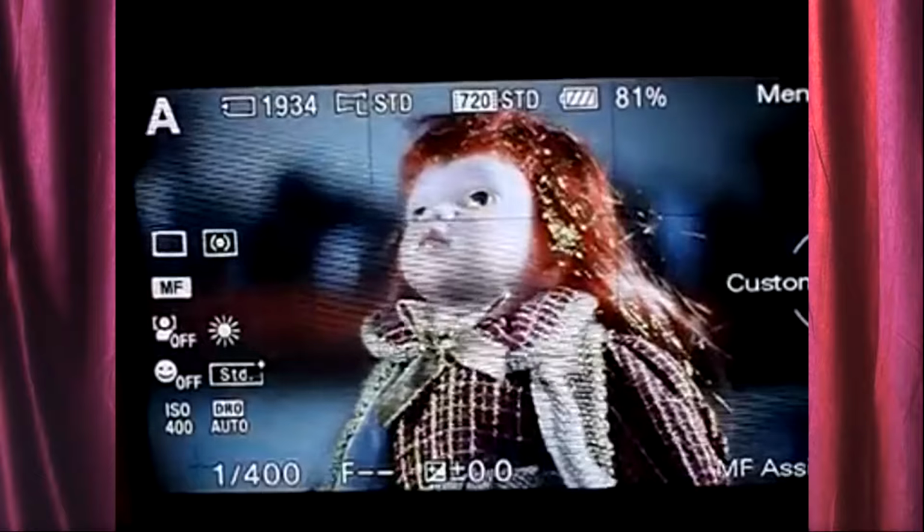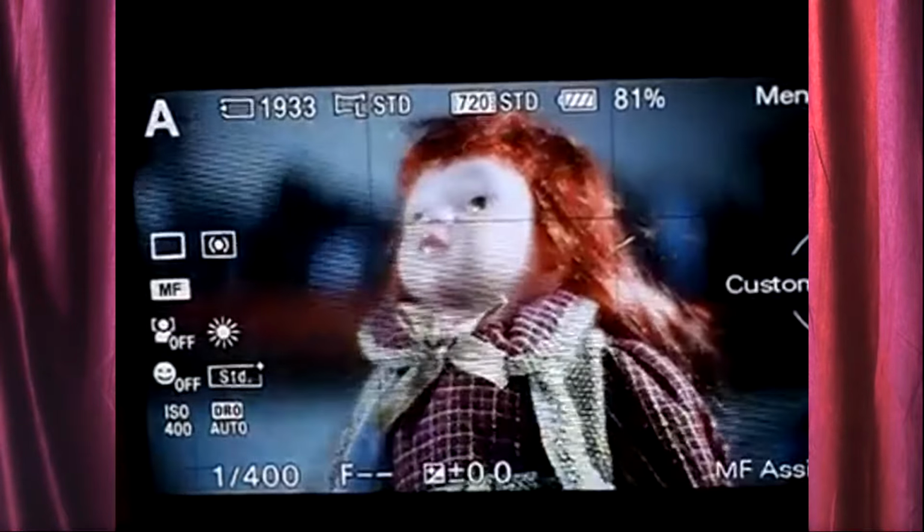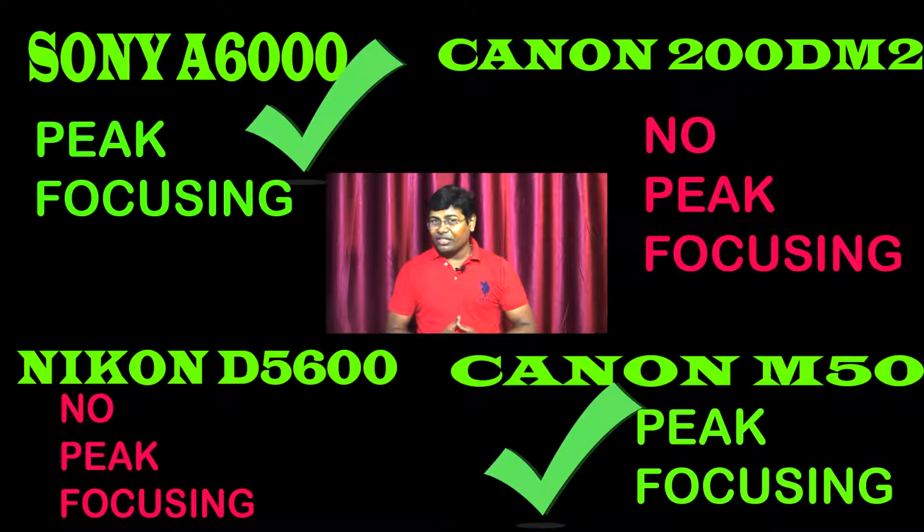Now if you are talking about the touch screen, Sony Alpha 6000 is not giving you touch screen, but all the other cameras, Canon M50, 200D Mark II and D5600, are touch screen. And if you are talking about manual focusing, Sony a6000 is giving you peak focusing to help you in manual focusing. But Nikon D5600 and Canon 200D Mark II are not giving you peak focusing, but Canon M50 is giving you peak focusing option to help you while you are focusing manually.